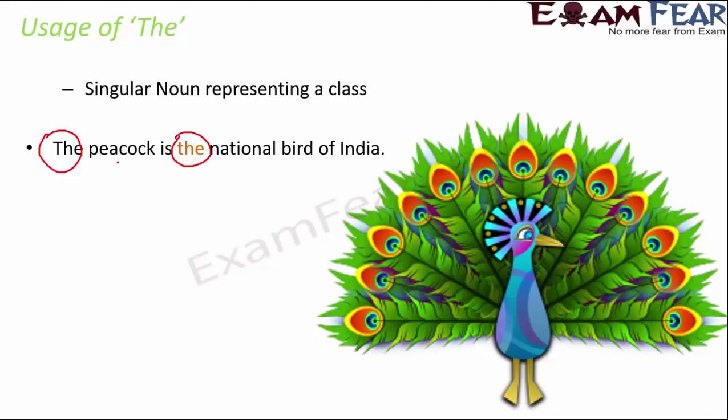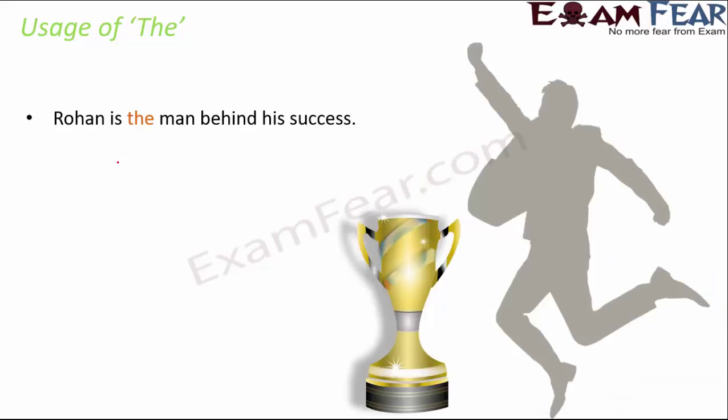So whenever a singular noun represents a class, we use "the". So in this case, peacock is a singular noun. National bird again is a singular noun, but they are representing a class. So here peacock is not representing just one peacock. It is representing the entire class of peacock. So therefore we use "the". So these examples will tell you the different scenarios where we use "the".